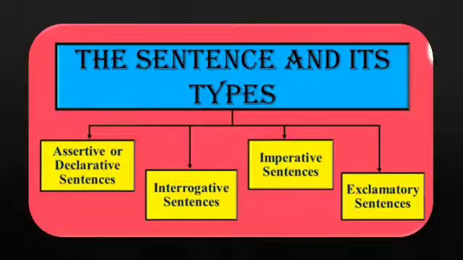There are 4 types of sentences. Number 1 is assertive or declarative sentences. Number 2 is interrogative sentences. Number 3, imperative sentences. And number 4, exclamatory sentences. Let's read about them one by one.